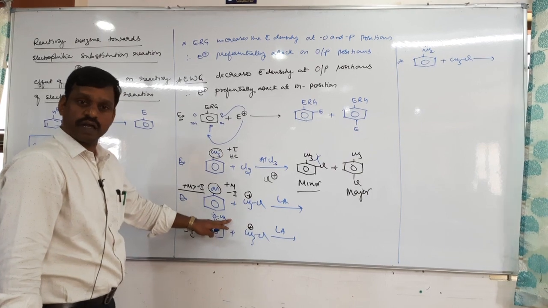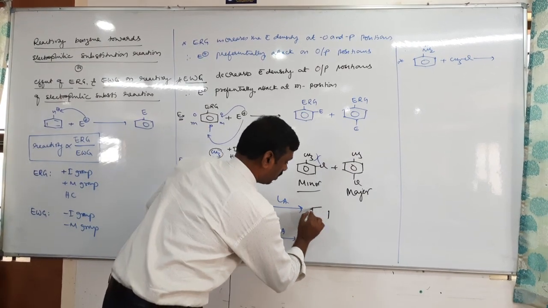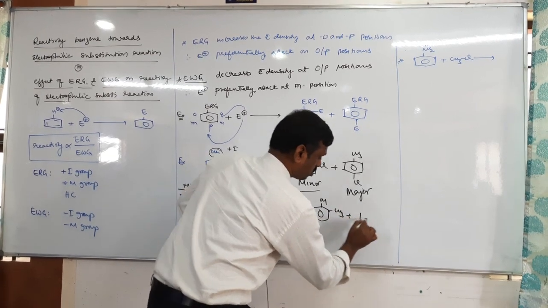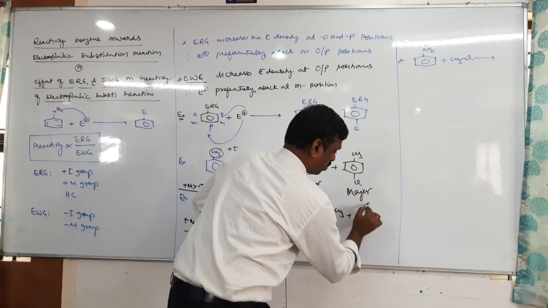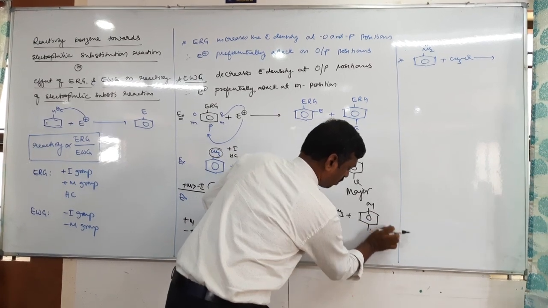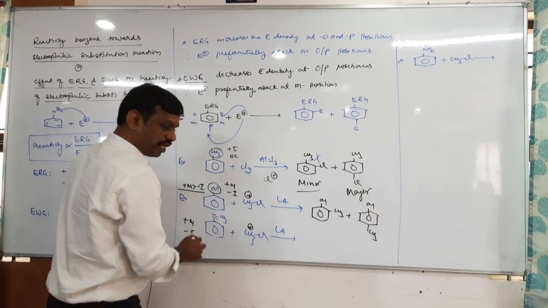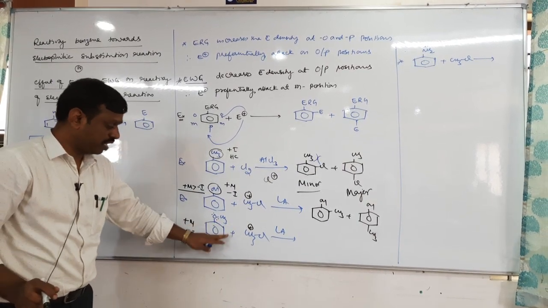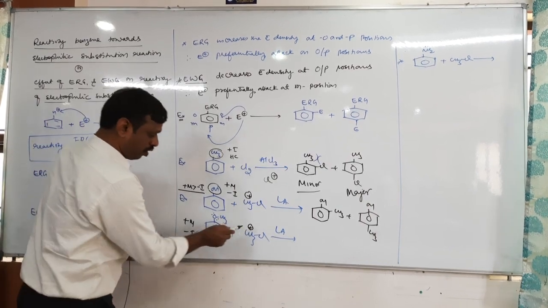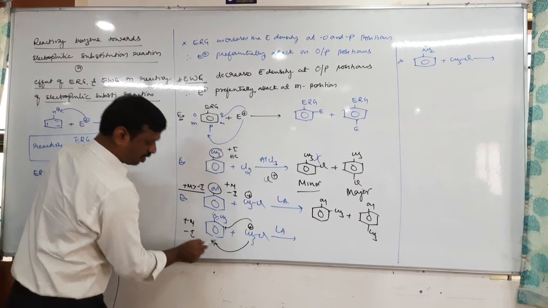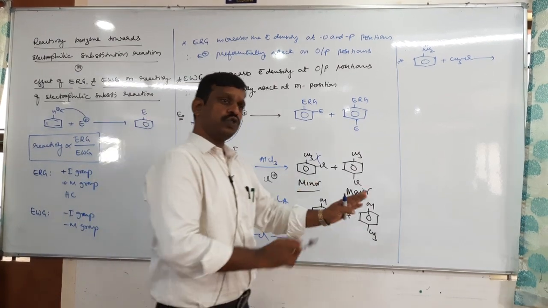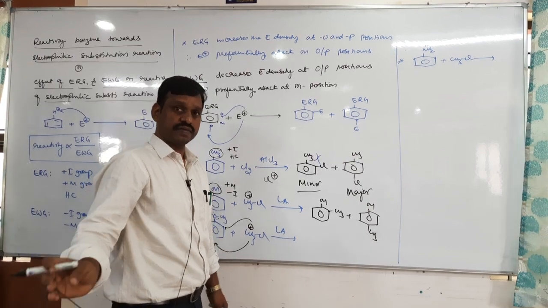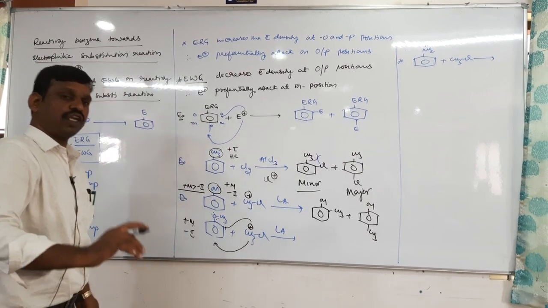Ortho and para. So one product is ortho-methyl phenol plus para-methyl phenol. Next, here also the same: ortho-methyl, and one more product is para-methyl. Therefore we will get two products. Among the two products, which is major? Usually para is major, unless there is hydrogen bonding, unless there is some special kind of bonding.